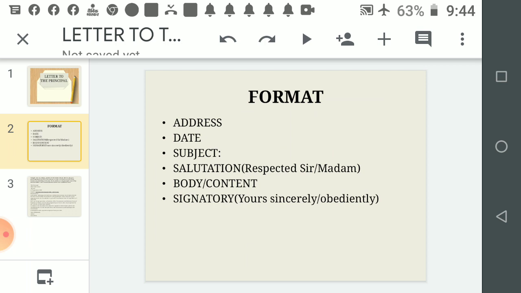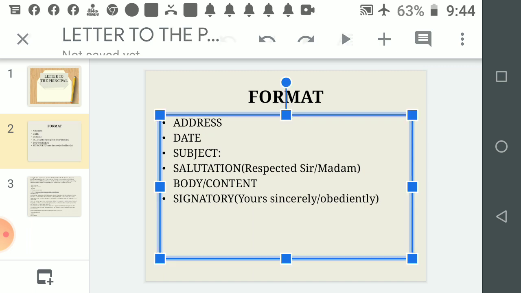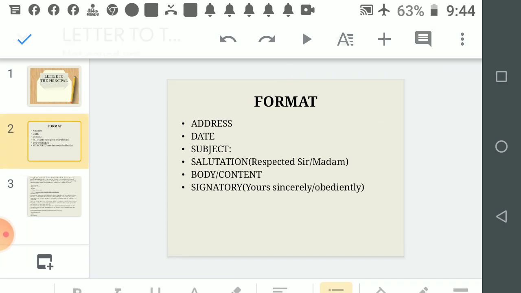In other official letters we write "dear sir", but here, when we are writing to the principal of the school and we are the student of the school, then we already know that person very nicely, and we feel respectful towards that person. So here we are writing "respected sir/ma'am". Whatever it is, sir or ma'am, you have to use the same.